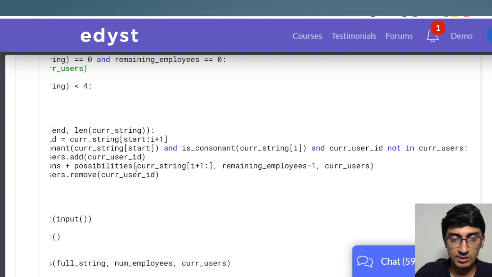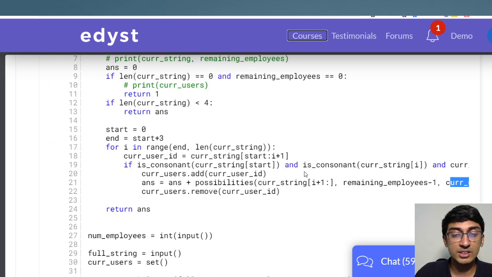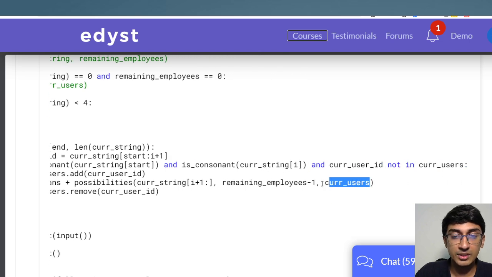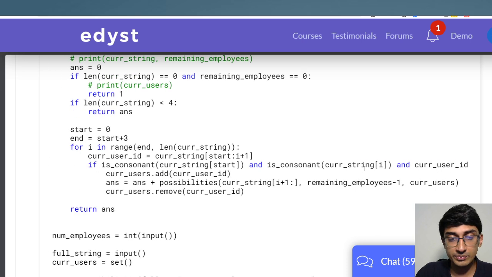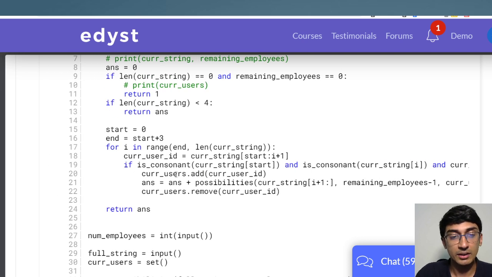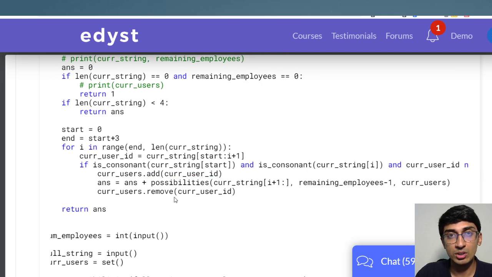Again, similarly, remaining string, remaining employees minus 1, and also the set for this sequence. And this set has our current user ID. Therefore, in the next one, if I try to cut with a similar thing, but this particular user ID is already there in users, then it will not consider it to be valid, right? So it won't cut in that particular manner. And once I'm done with this, I will just remove it from the set also, so that I can go into the next possibility.